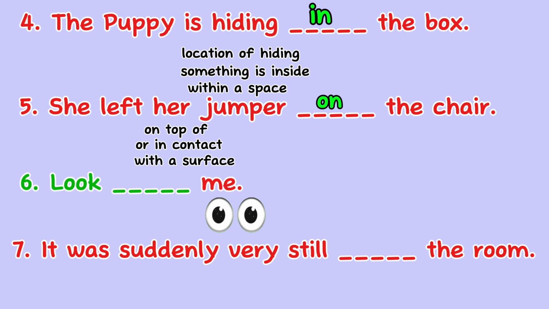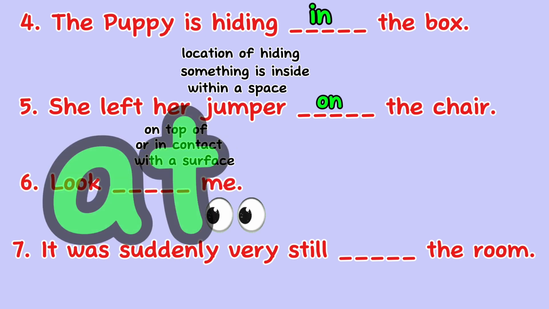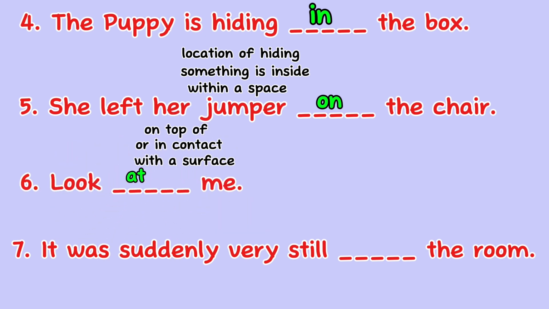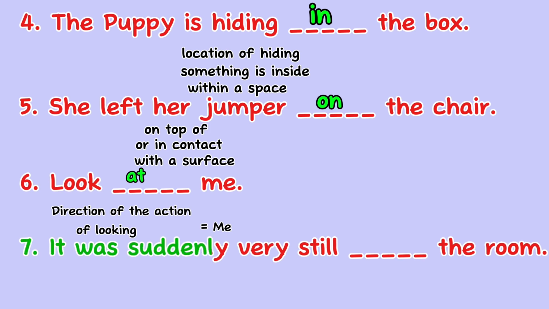Look blank me. The answer is at. Look at me. In this sentence, at is the correct preposition to indicate the direction of the action of looking. At is used to specify the target or point of focus for the action. In this case, me.